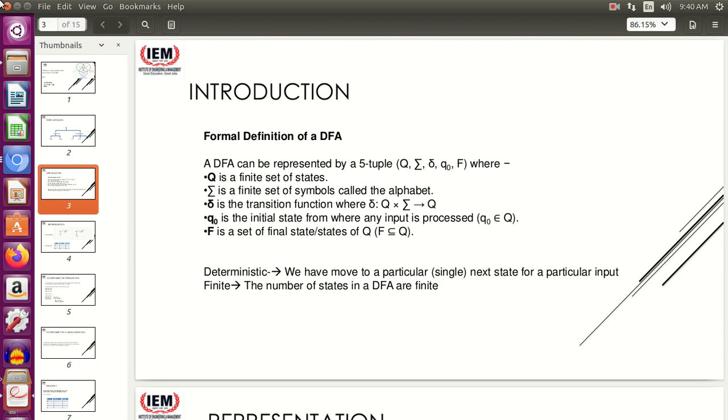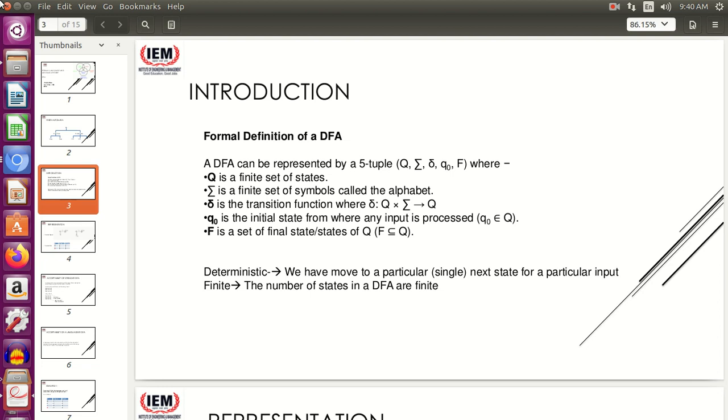Why deterministic? Because we always move to a single next state for a particular input, given we are in a particular state. Suppose I am at state Q0, I get an input A, I move to Q1.